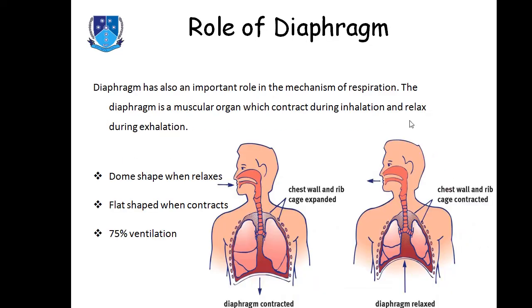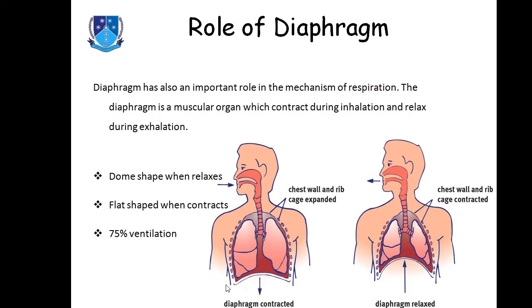Now the role of the diaphragm. What is the role of the diaphragm? You can see that the diaphragm has a very important role in the expiration and inspiration of air. This is the diaphragm, and this is made up of muscles, and the contraction and relaxation of this diaphragm leads to 75% of ventilation. 75% of exchange of gases takes place with the help of this diaphragm, and 25% takes place with the help of intercostal muscles. So it means that the diaphragm is very much important in the mechanism of respiration.